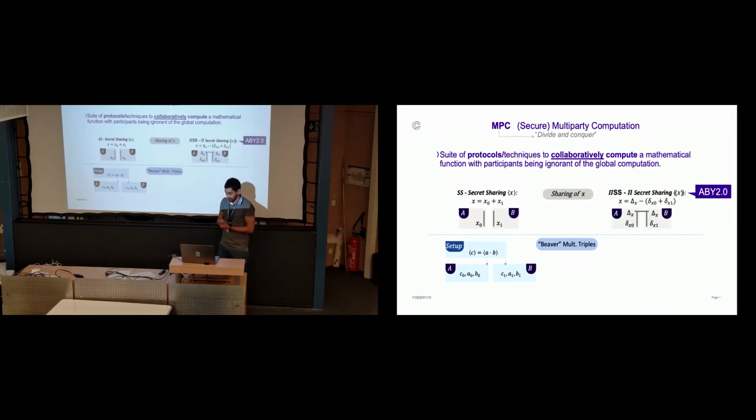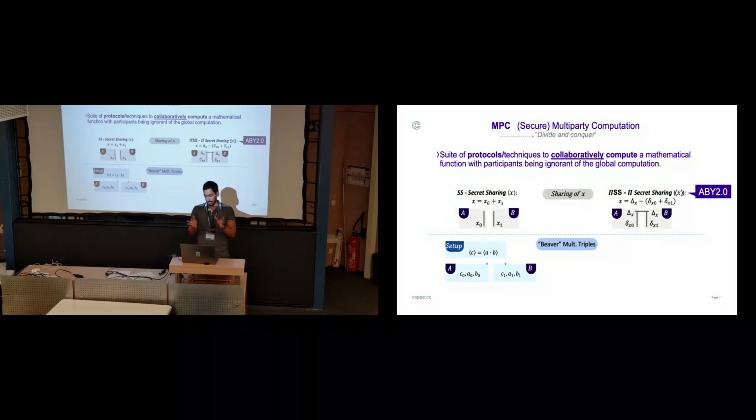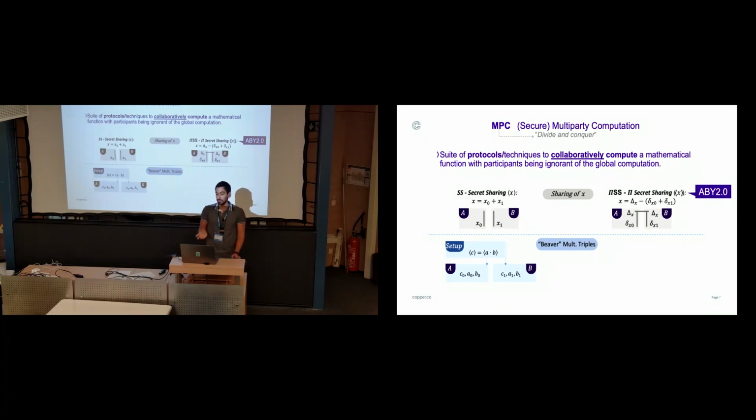In fact, the twist that we're using in this work comes from a previous work called ABY 2.0, and we're naming it Pi secret sharing for the following reason. It's still an additive secret sharing scheme for multiparty computation, but the twist is that we have a third share, this capital delta X, that is public, or rather both parties know about it, whereas the two small delta shares, delta x0 and delta x1, are kept private to each party.